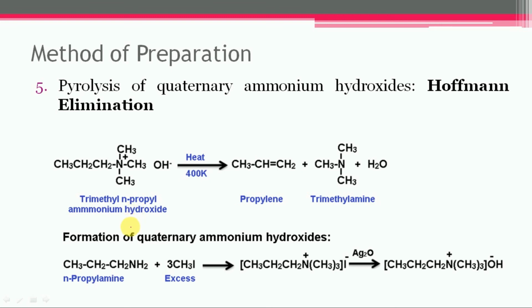In this case, the quaternary ammonium hydroxide is obtained by treating amines with excess of methyl iodide, and this process is called exhaustive methylation, which is followed by treatment of the intermediate compound with silver oxide, and finally trimethyl propyl ammonium hydroxide will get formed. So let us see the mechanism of this reaction.